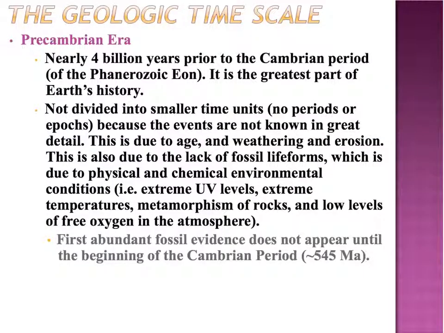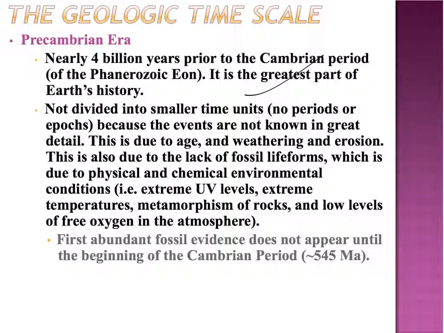So the Precambrian basically existed from 4.54 billion years ago right up to only 545 million years ago. It's the greatest expanse of Earth's history. It's not really divided into smaller time units like periods and epochs just because we know so little about it.